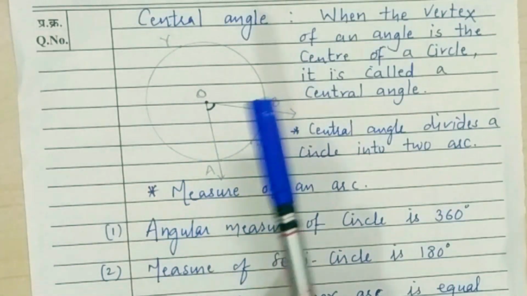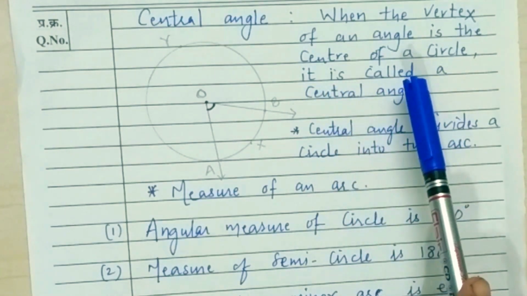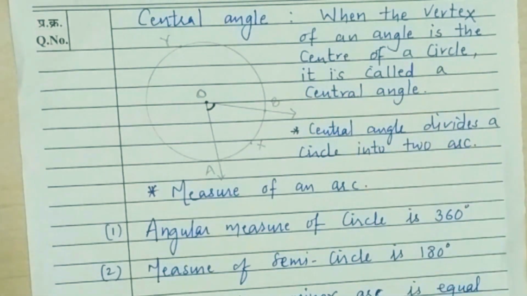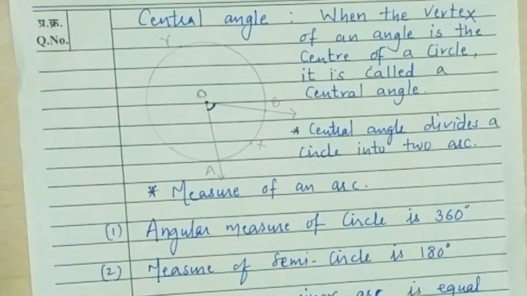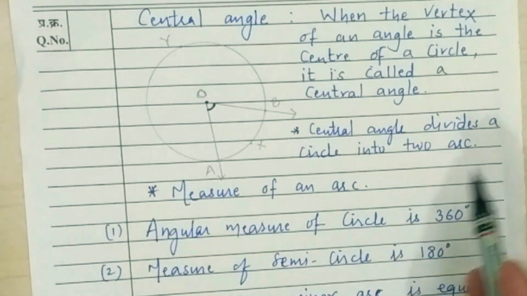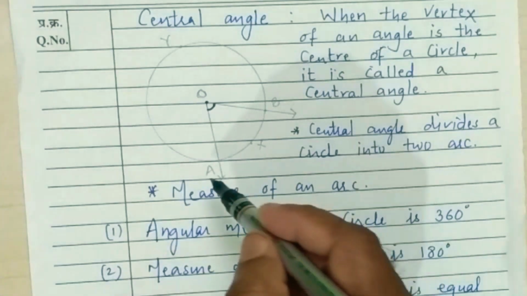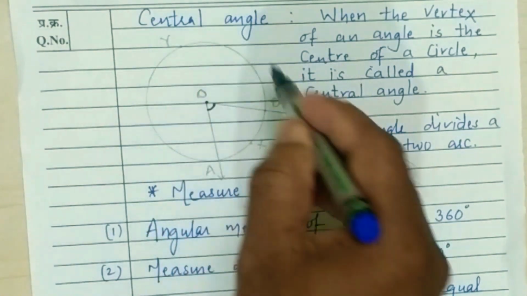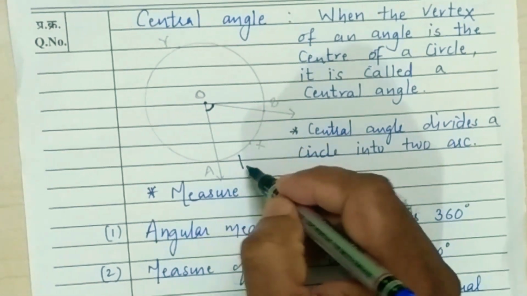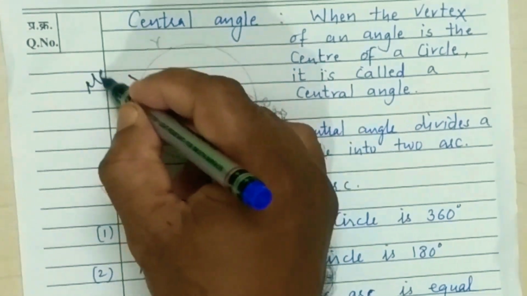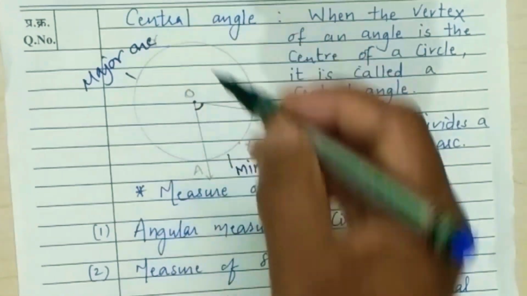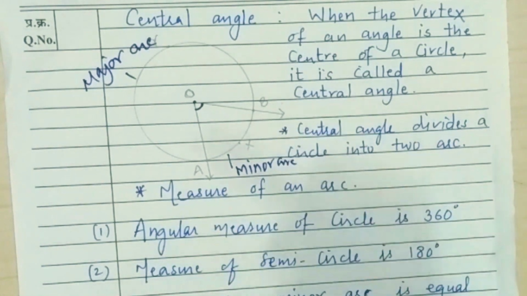Now, what is a central angle? When the vertex of an angle is the center of the circle, it is called a central angle. So here angle AOB is the central angle. Now the central angle divides the circle into two arcs, arc AXB and arc AYB. Arc AXB is called the minor arc and arc AYB is called the major arc. An arc whose measure is less than 180 is called a minor arc, and an arc which is more than 180 is called a major arc.